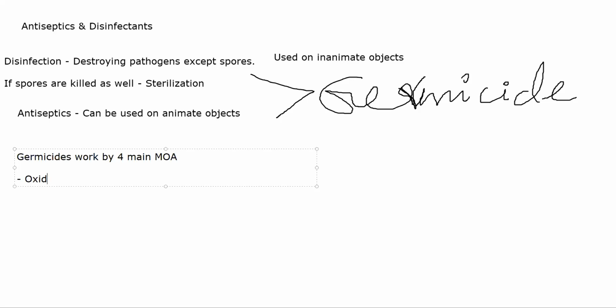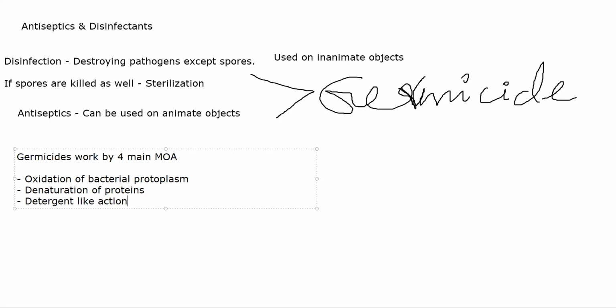First of all is oxidation of bacterial protoplasm. Okay, that is one mechanism of action. Denaturation of proteins. Denaturation of proteins, it can be any protein, bacterial, fungal, viral, जो भी protein है, generally bacterial protein को affect करता. Then we have detergent like action. I'll explain in a bit what is detergent like action.